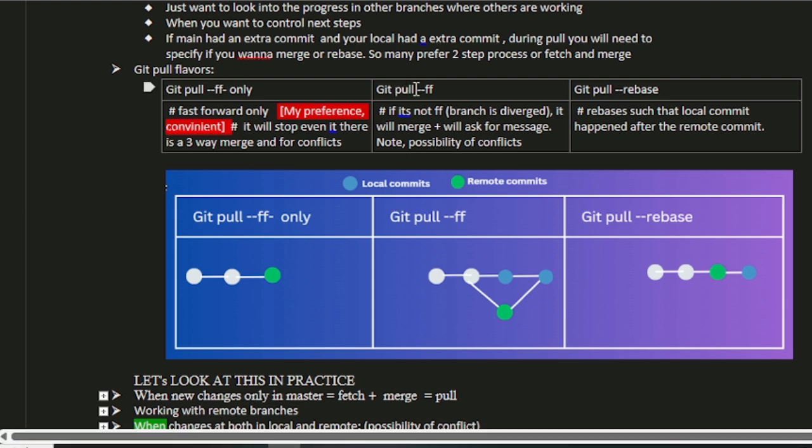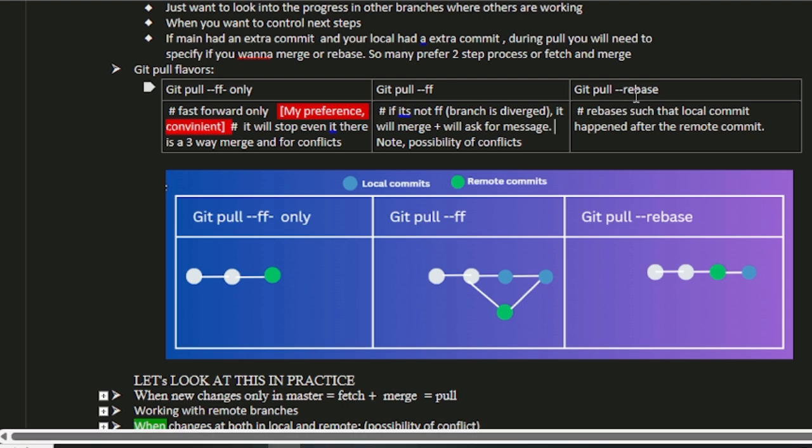When you say git pull dash dash ff, you're saying fast forward optional. Only if it is a fast forward, it would definitely do that. But if it is not a fast forward, it's a three-way merge, it will ask you to add a message. It will open your code editor or Vim, and you will have to write the message.